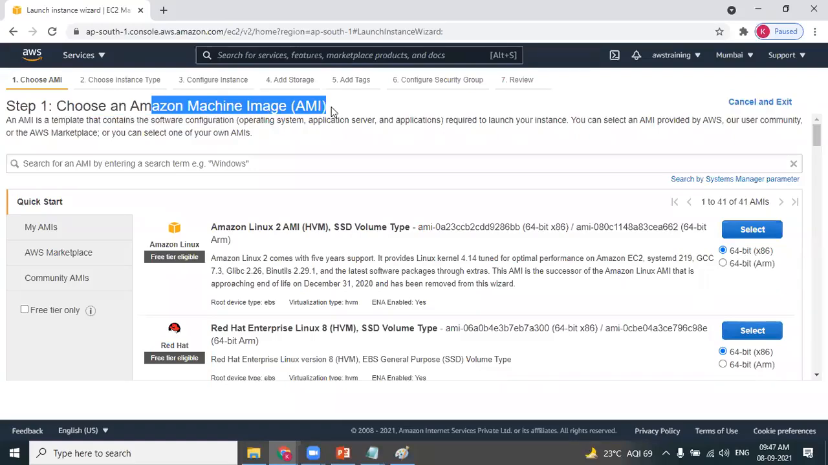In step 1, you need to select an Amazon machine image. You may have a question, Sunil, what do you mean by Amazon machine image? In simple words, an Amazon machine image is nothing but an operating system. Choosing an AMI is nothing but selecting an operating system.